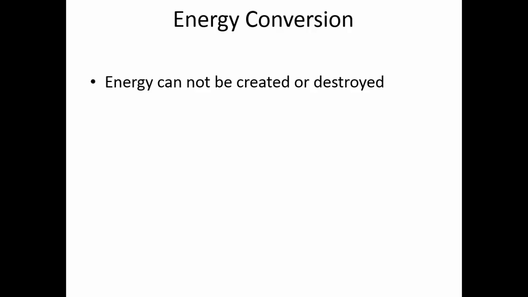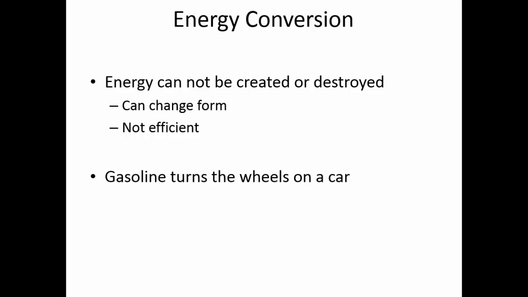Energy cannot be created or destroyed. It can change form. Chemical energy can become mechanical energy, for example. However, whenever energy changes form, it's not efficient. If you want chemical energy to become mechanical energy, you usually get some energy in a form you don't really want. For example, gasoline in your engine turns the wheels on your car. Gasoline would be chemical energy. Turning the wheels on the car would be mechanical energy. But when you take that chemical energy and turn it into mechanical energy, you also get a fair amount of heat. That's a form of radiant energy, and it's a form of energy you didn't really want.